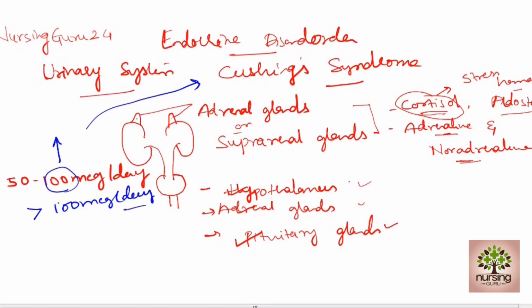The normal level of cortisol is 50 to 100 micrograms per day. If this secretion is more than 100 micrograms per day, then that condition is called Cushing's syndrome. That is also called hypercortisolism. Hyper refers to increased levels. Cortisolism means increased level of cortisol. Hence it is also called hypercortisolism.